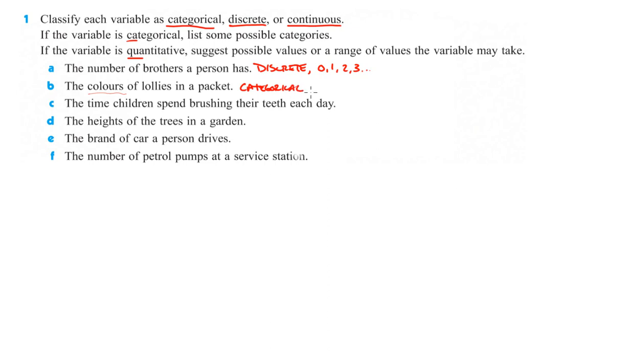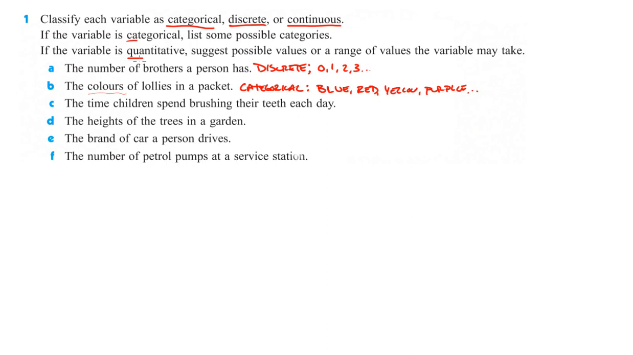And it says if it is categorical, list some possible categories. So let's say blue. I'm not sure, I think this is flowers, but just a guess. Blue, red, yellow, purple, and so forth and so on. Okay. All right. C, the time children spend brushing their teeth each day.